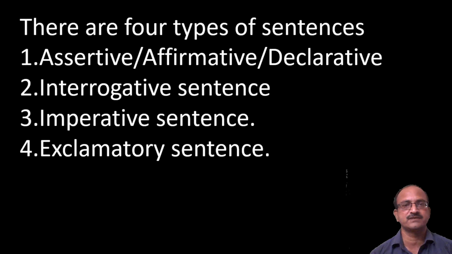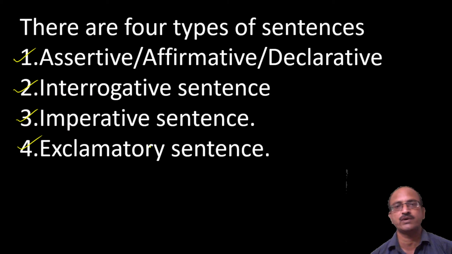There are four types of sentences: assertive sentence, interrogative sentence, imperative sentence, and exclamatory sentence. So we have four types of sentences all together.